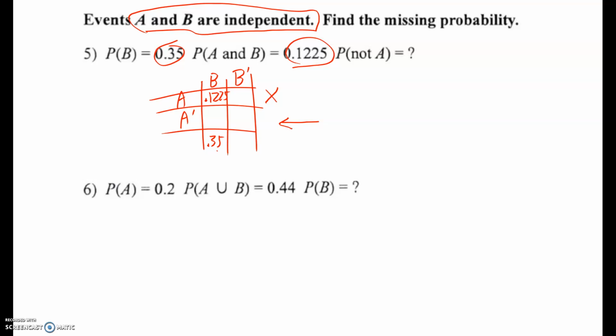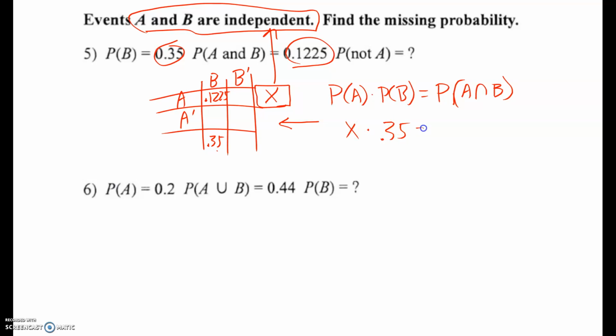But from the information I've been given, I can find the probability of A. Because they said they were independent, that means the probability of A times the probability of B is going to equal the probability of A intersect B. So I've got the probability of A, which I don't know, times the probability of B, which I know is 0.35, and the intersection of those is 0.1225.